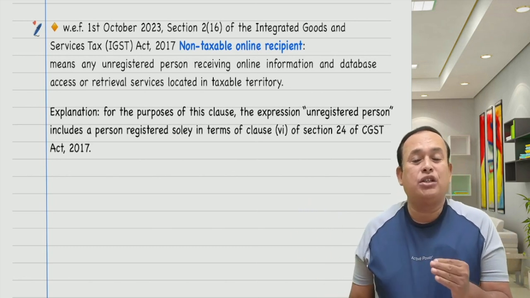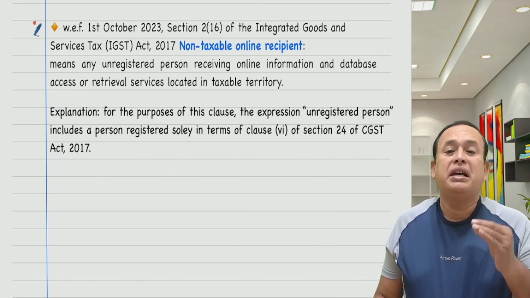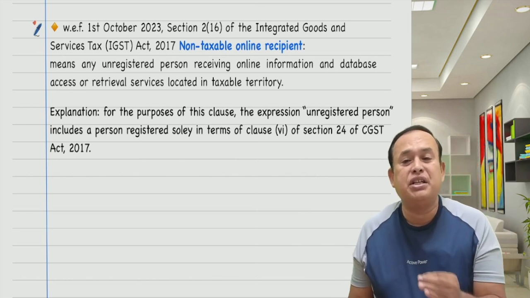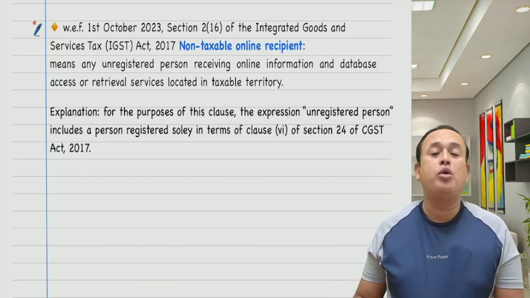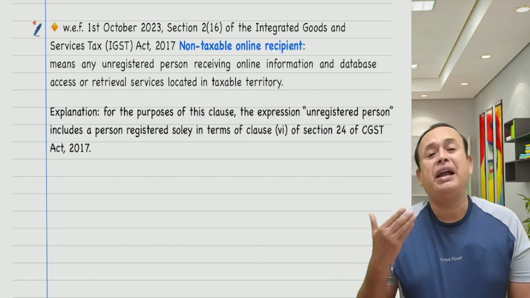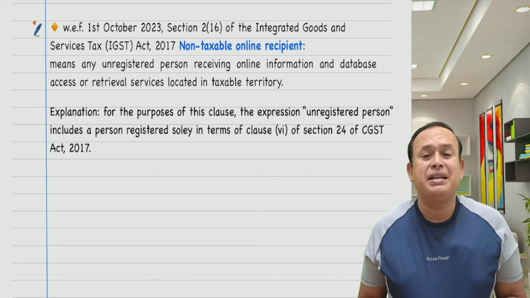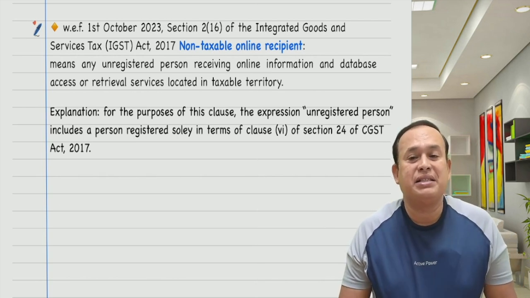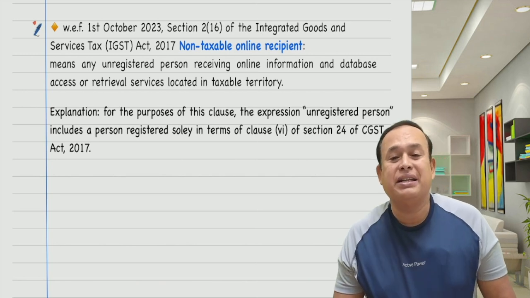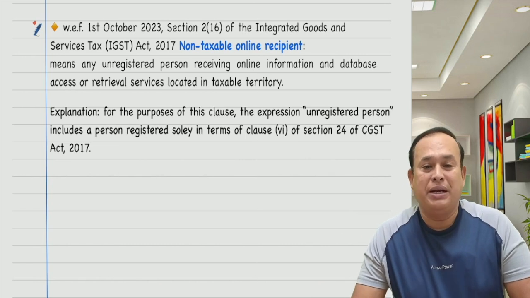Non-taxable online recipient means any unregistered person receiving online information database access and retrieval services located in the taxable territory. Now, not only an individual but also a business entity which is unregistered, if they receive services of OIDAR nature, we call them non-taxable online recipient.